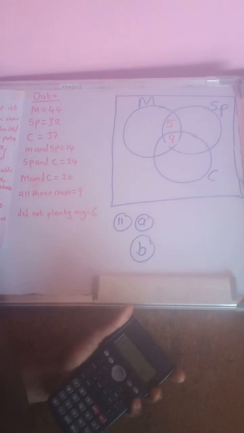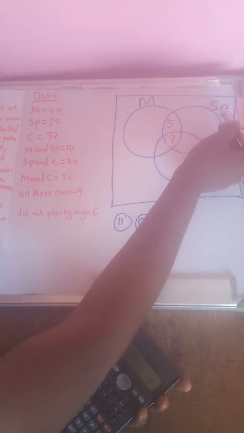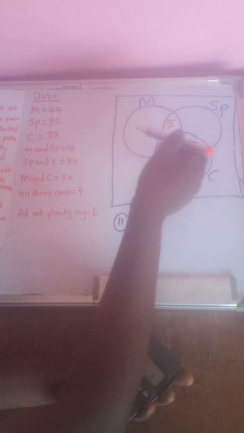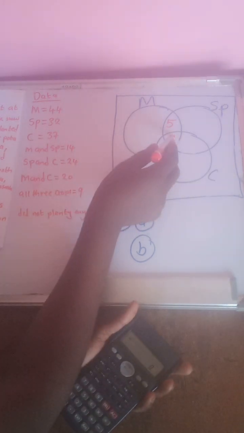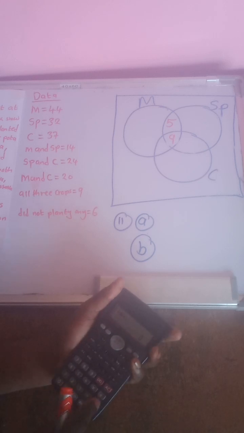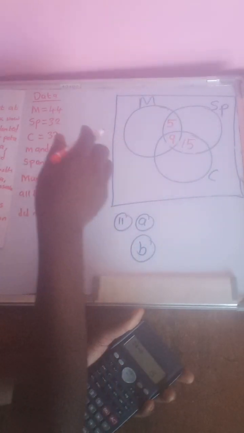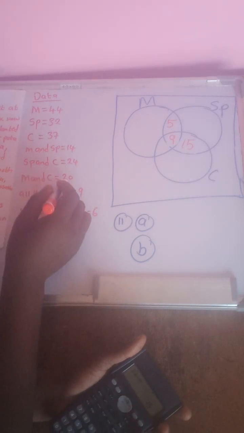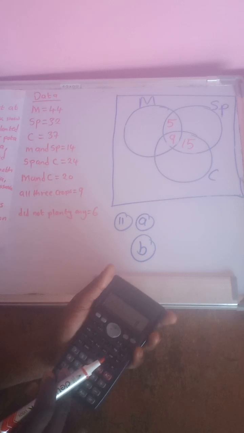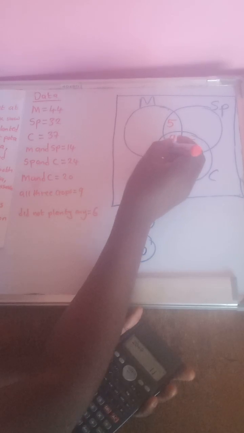Second, those who planted sweet potato and cassava. They are 24. So you say 24 minus 9. What do you get? You get 15. You write 15 there. The next one is maize and cassava. They are 20. So you say 20 minus 9. What do you get? 11. You put 11 there.